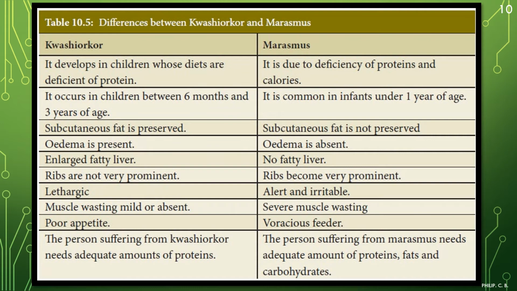Lethargic, alert and irritable. Muscle wasting, mild or absent, but in marasmus severe muscle wasting, you can see the difference very clearly in the image. Poor appetite, voracious feeder. Because of lack of food, sometimes they become voracious feeders. The person suffering from kwashiorkor needs an adequate amount of protein. In case of marasmus, the person needs adequate amounts of proteins, also fats and carbohydrates, that is food rich in calories. Clear? So this difference helps us understand the distinguishing characteristics of both. Also, if you look at the images of both kwashiorkor and marasmus, these points are very clear from those images.